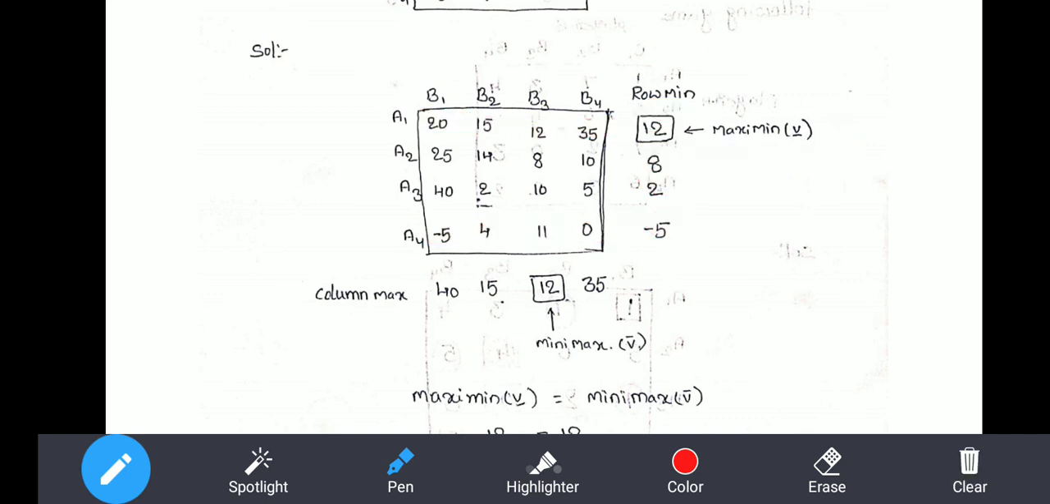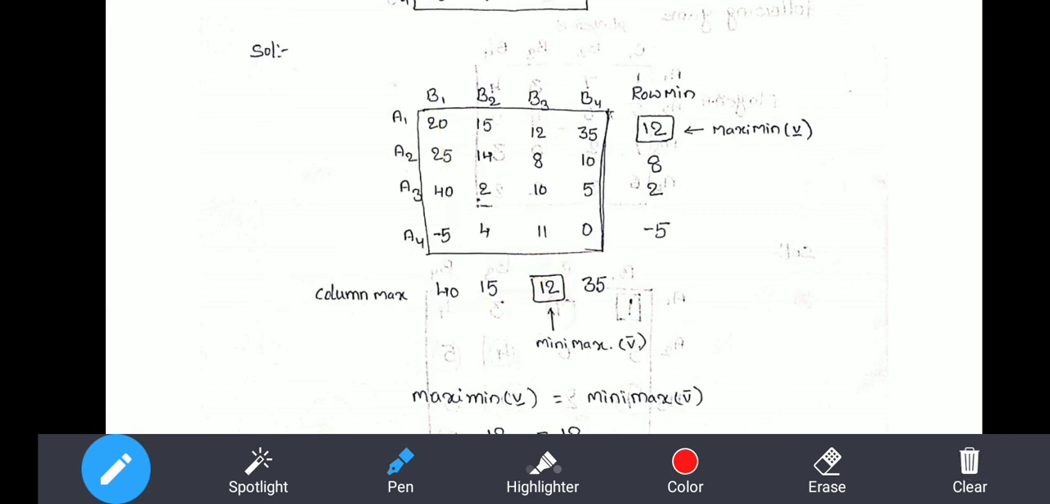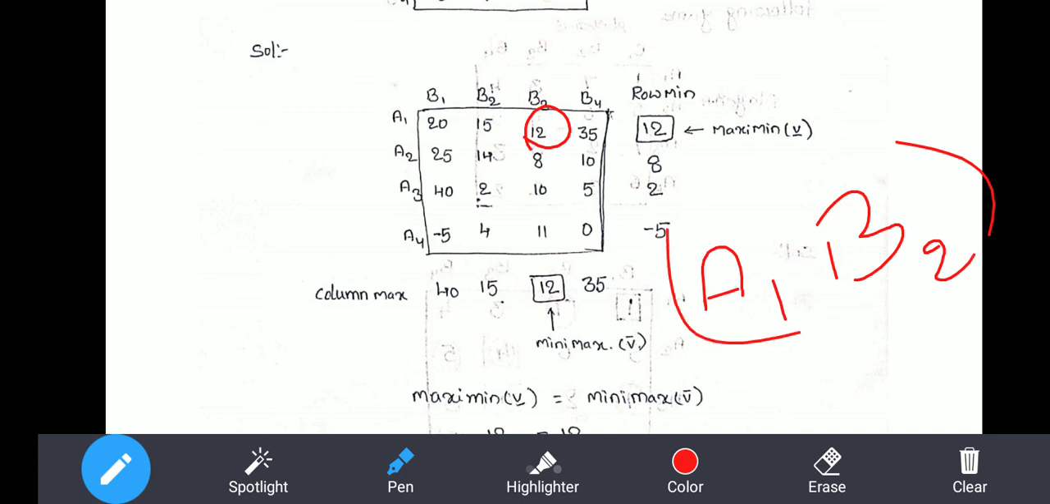In the same way, column-wise I identify the column-wise maximum. The first column maximum is 40, the second column maximum is 15, the third column 12, the fourth column 35. Among these maximum values, the minimum is 12. It is called the minimax value. So the intersection point obtained here is called the saddle point. The strategy applied here is A1 B2 as the saddle point. The payoff value is 12, which is called the value of the game.